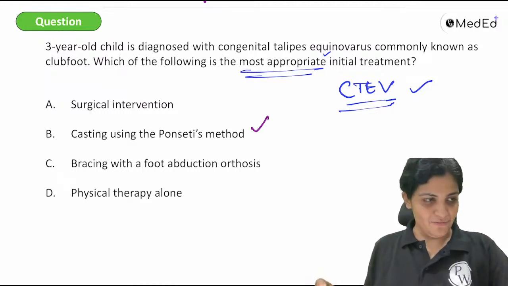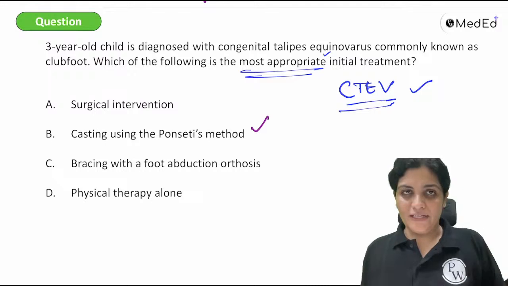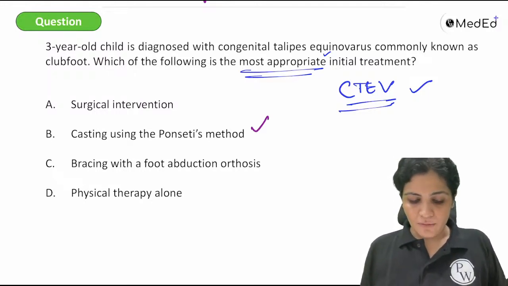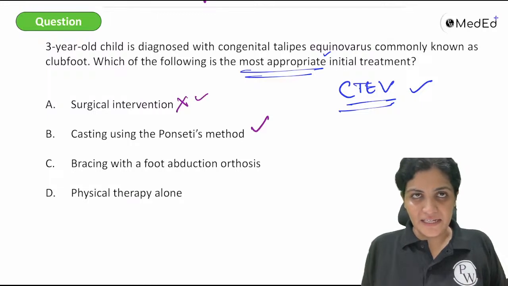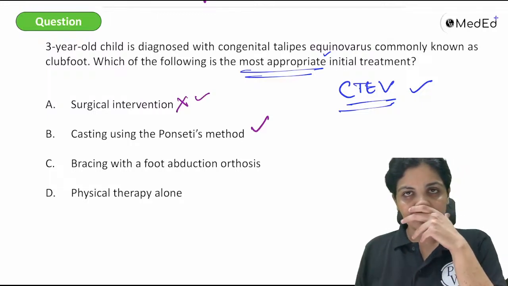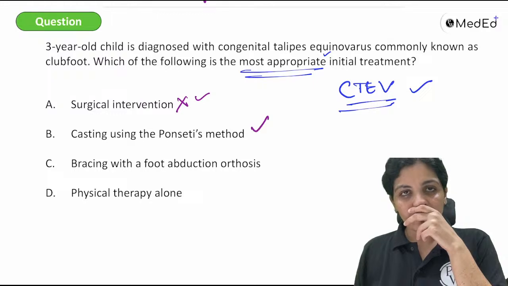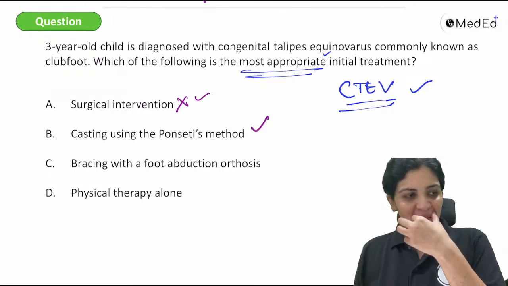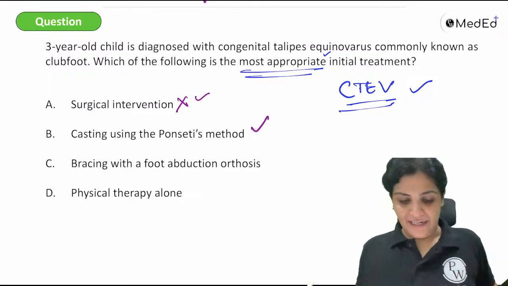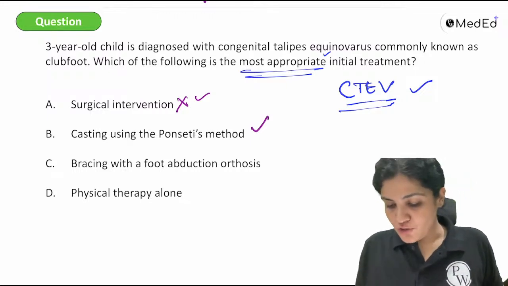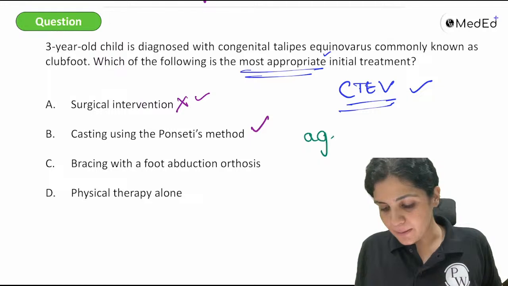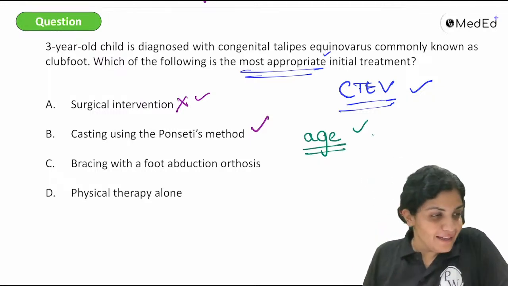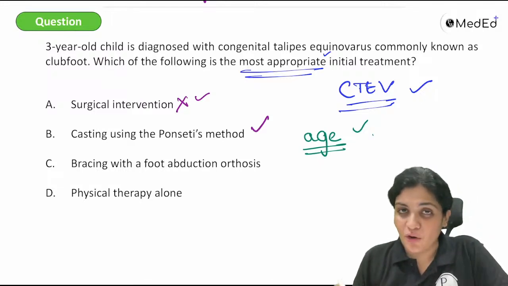Yes, very good. Ponseti, very good, excellent. When you do it, Ponseti, very good. So we don't go for surgery immediately, right? We go for bracing with foot abduction orthosis or physical therapy. But before answering, my dear children, you should always look for the age. Very good. We should always look for the age.